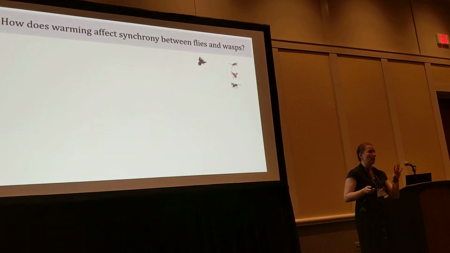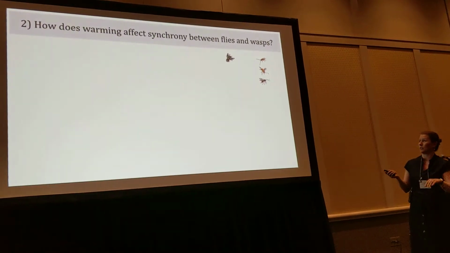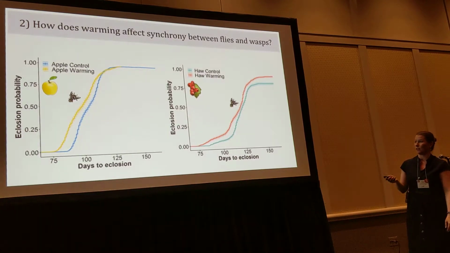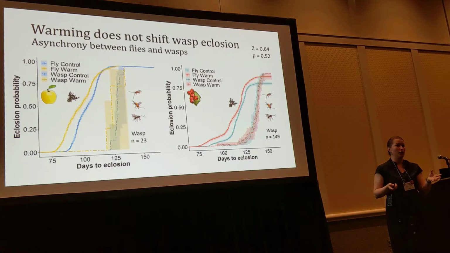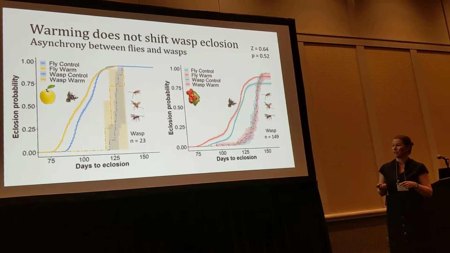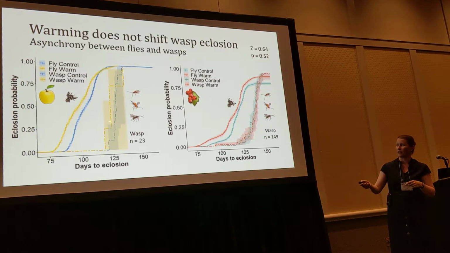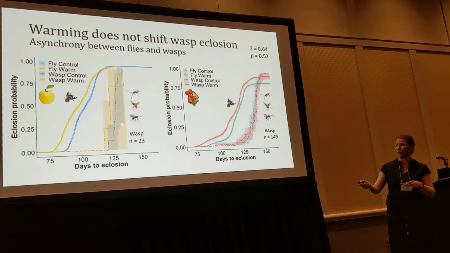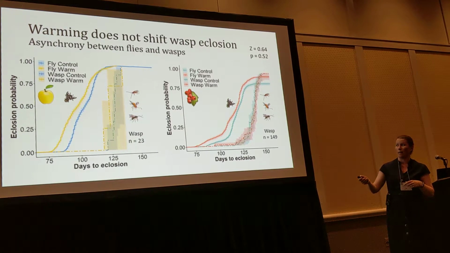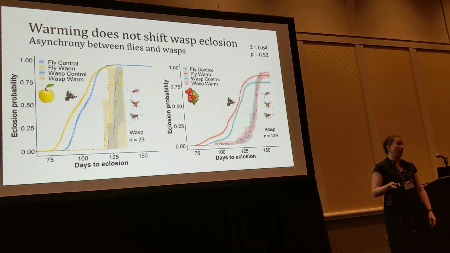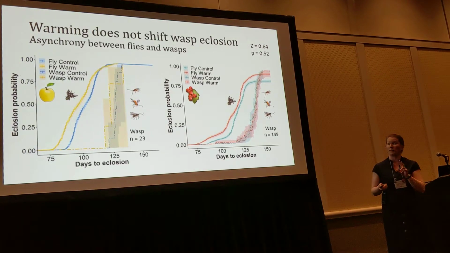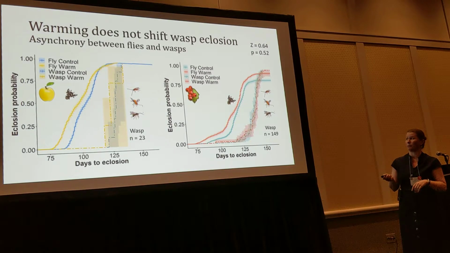Okay, so the flies shift, but what happens to the wasps? Here's the flies; the wasps don't shift. Warming doesn't shift the wasp eclosion curves. The 95% confidence intervals for warming and for control under both host races completely overlap for those eclosion curves. So this would generate asynchrony between the wasps and the flies under a warming scenario.